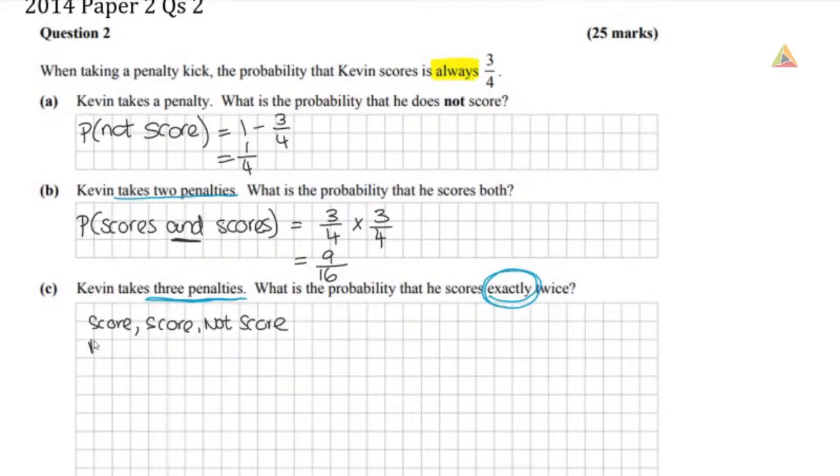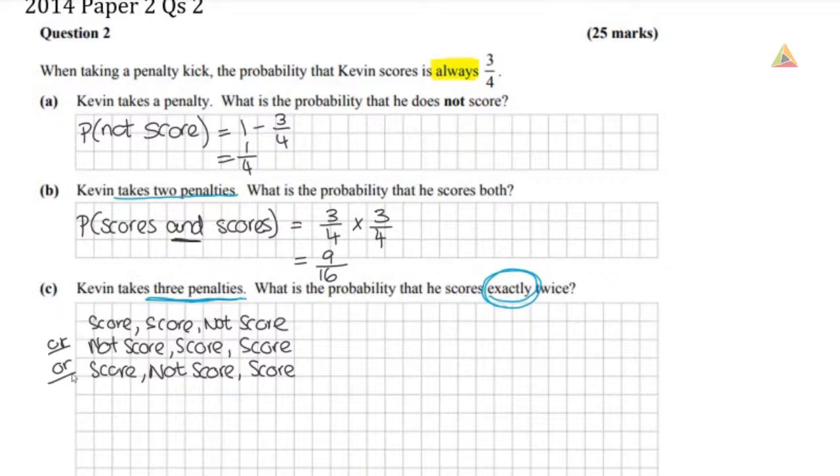Or he could not score, score, and score. Or he could score, not score, and score. So they're the 3 different ways that this can happen. So I'm saying it's this, or this, or this.